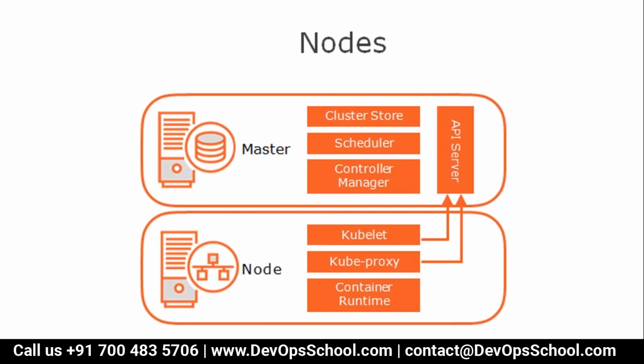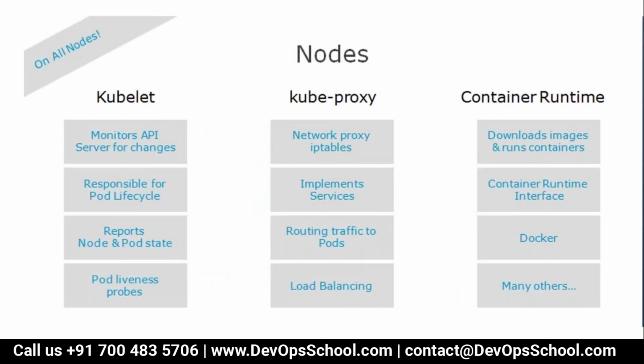In the cluster, you have a master node and worker nodes. In the master node, you have the API server, cluster store, controller manager, and scheduler. In the worker node, you have kubelet, kubeproxy, and container runtime. So to sum up, in all the nodes you have kubelet, kubeproxy, and container runtime.